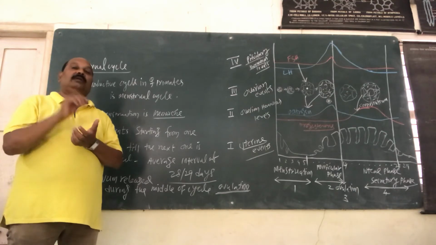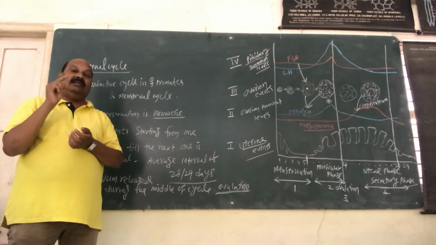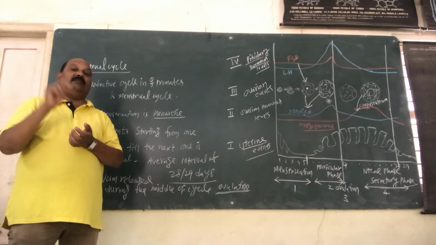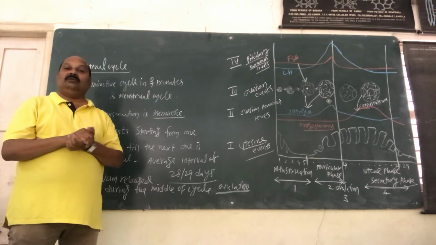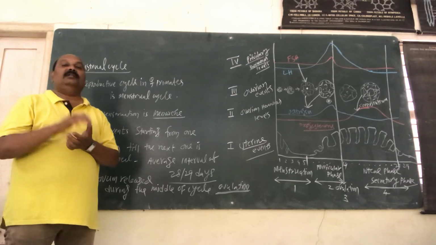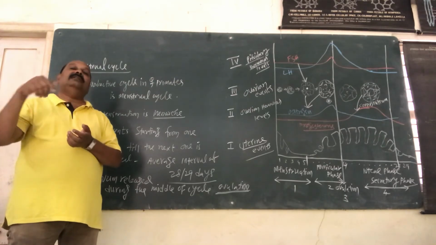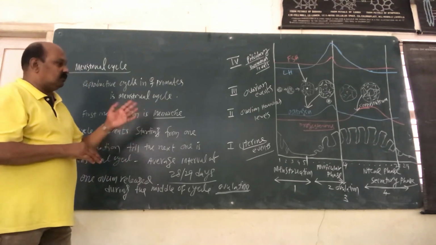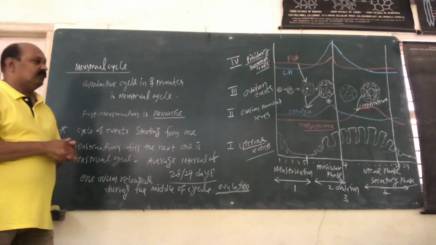Here also, one point you have to remember. What is released from the ovary is not actually an egg or an ovum, it is a secondary oocyte. That we will discuss deeply in the fertilization process. So these are the processes called the menstrual cycle.